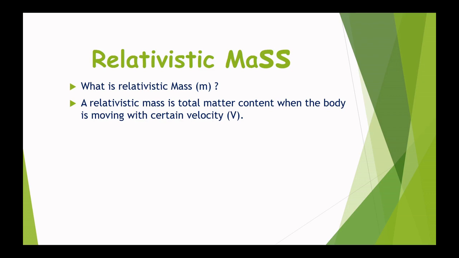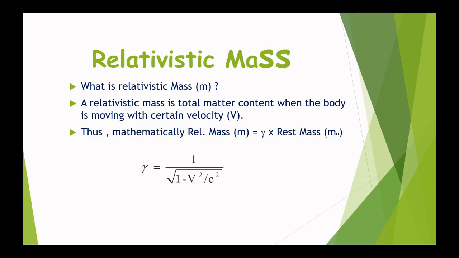Now where is the energy going? The extra energy you put in goes to increase the mass. This mathematical relation also tells us that the relativistic mass equals gamma times the rest mass. Rest mass is denoted by m naught, and relativistic mass is denoted by m, and gamma equals 1 divided by the square root of 1 minus v square upon c square, where gamma is called the Lorentz factor.